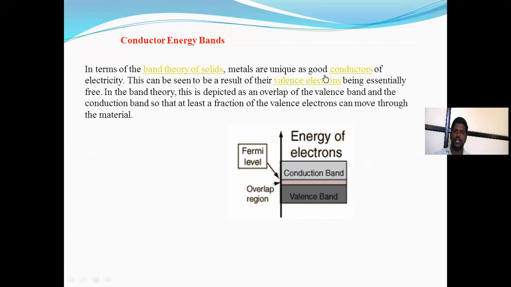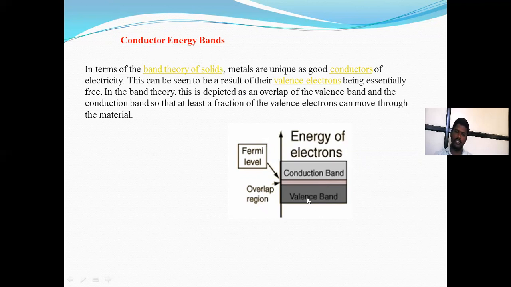Next one is the conduction band. In terms of the conduction band of a solid, metals are unique as good conductors of electricity. This is the result of there being essentially free electrons. In band theory, the valence band and conduction band overlap, so that at least a fraction of the valence electrons can move through the material. There is no band gap between the valence band and conduction band. That is a conductor energy band.